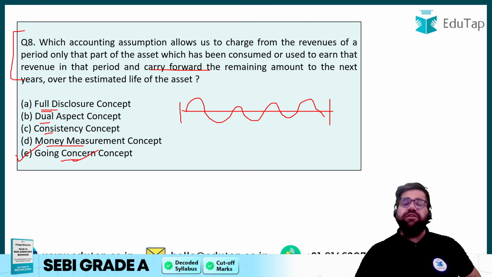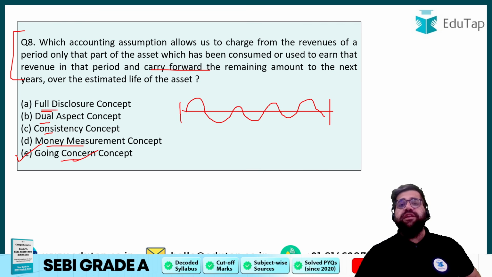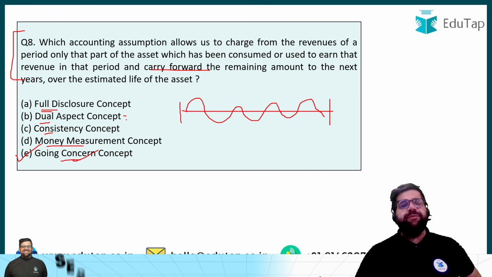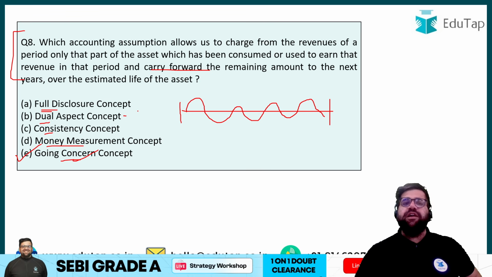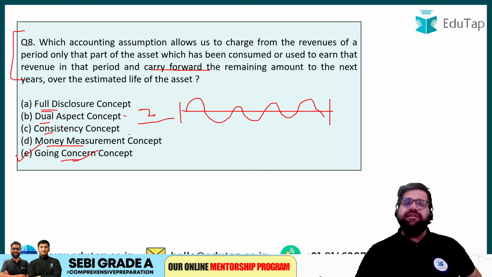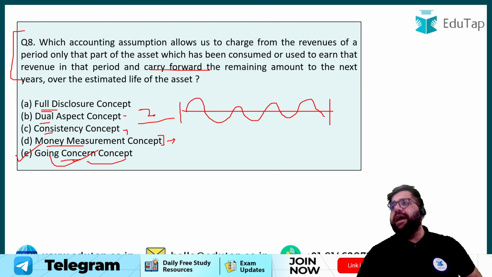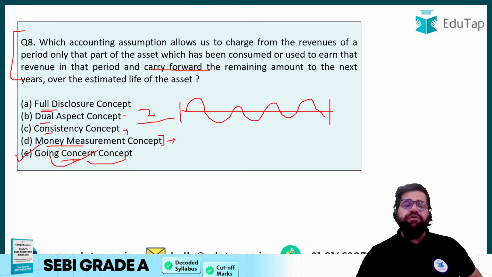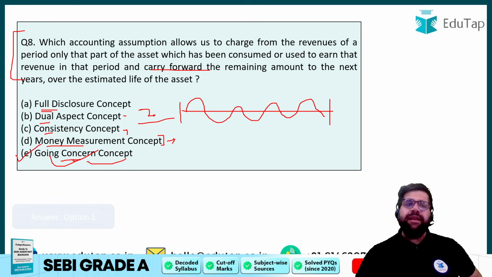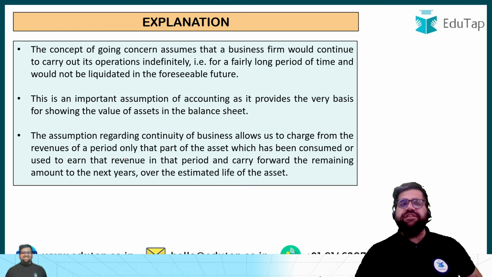Full disclosure basically means that you have to disclose all the material and all the important facts. Dual aspect is a very basic fundamental principle which says that every transaction will affect at least two accounts, minimum two accounts will be impacted. The consistency principle says that you have to follow one particular principle of accounting for a period of time. Money measurement basically says that you have to measure the transactions in the form of money only. And going concern says that you have an unforeseeable future in accounting, and you have to do the accounting for an unlimited period of time. Right? Now let's move forward. The correct answer was E, which I have told you.